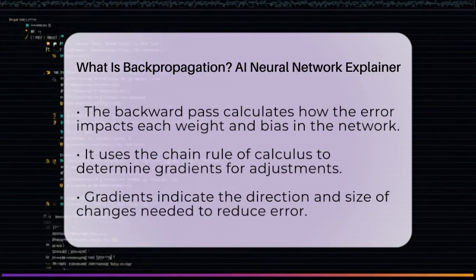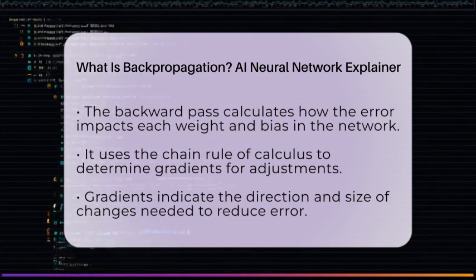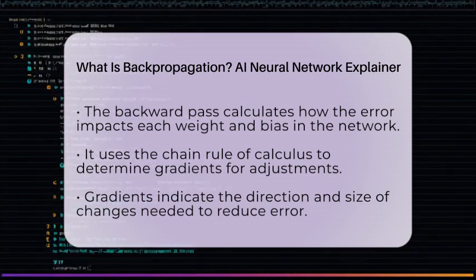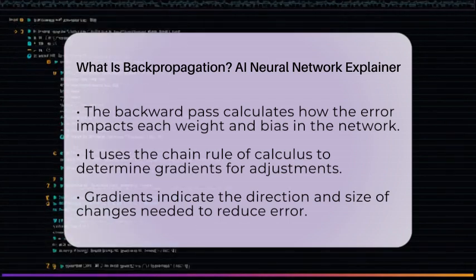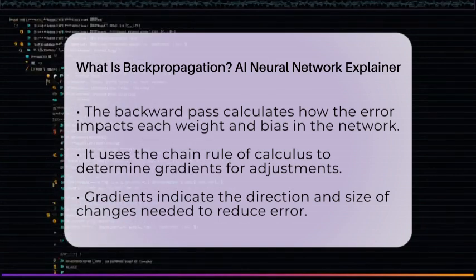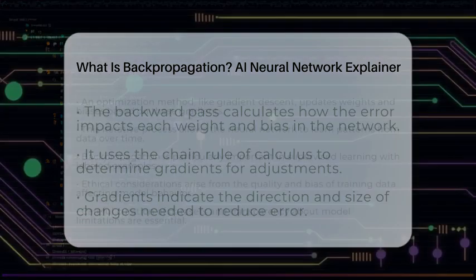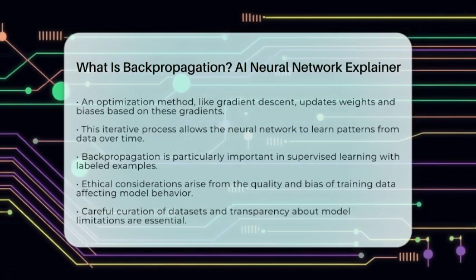Backpropagation is especially important in supervised learning, where the network learns from labeled examples. It is the driving force behind the training of deep learning models that power AI tools like ChatGPT, which generates text, and DALL-E and Midjourney, which create images.